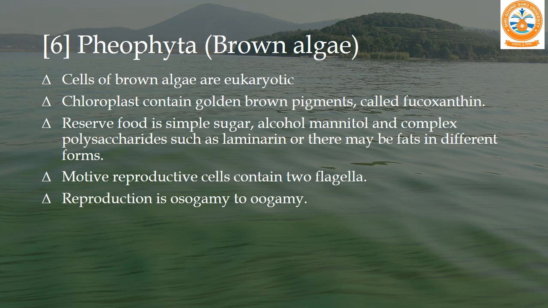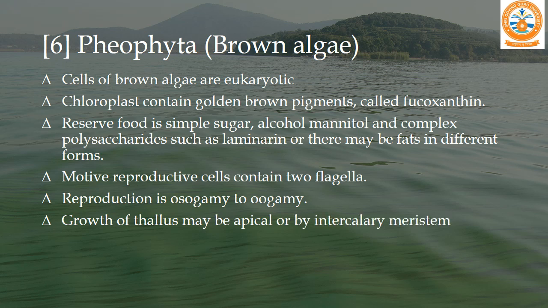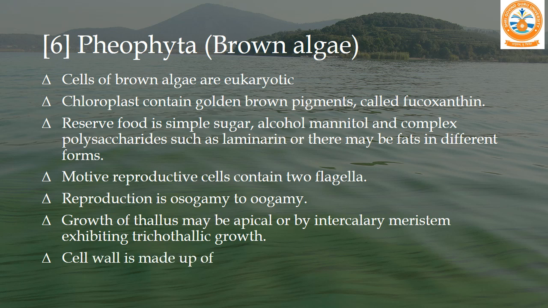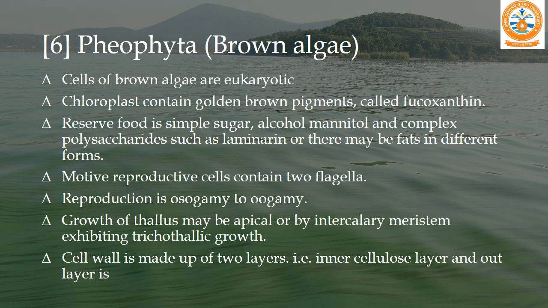Reproduction is isogamy or it can be oogamy. Growth of thallus may be apical or by intercalary meristem exhibiting trichothallic growth. The cell wall is made up of two layers, the inner cellulose layer and the outer layer, which is composed of a mixture of pectic substance as well as algin. Algin is a very useful commercial product.